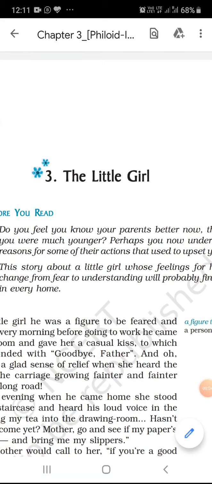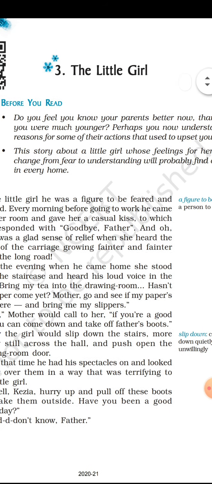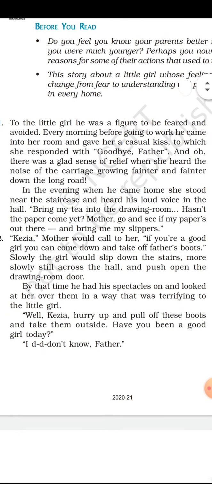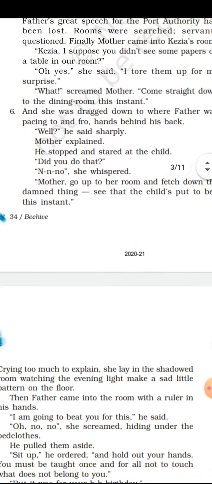Today we are going to discuss the third chapter again, and in the previous video we have already discussed the writer, theme and summary of this chapter, The Little Girl. Today we are going to move to the textual questions and learning with the language. Hope you have all studied the chapter very well, and now it's time to move to the questions.